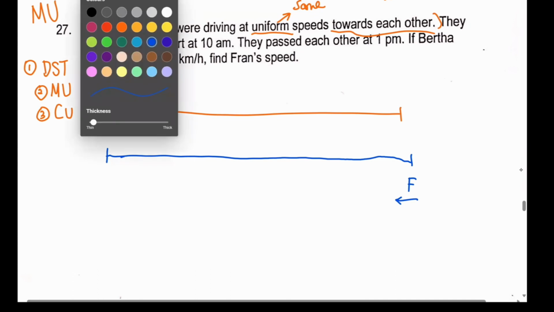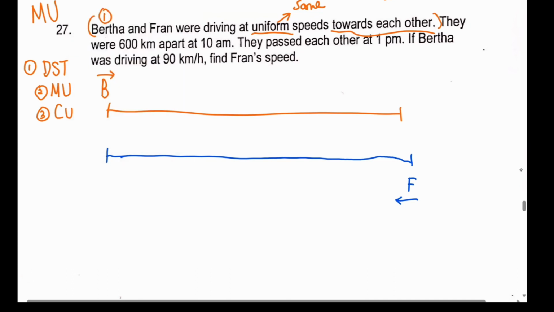Where? I still don't know. Now, one thing for sure I know is that they were 600 kilometers apart at what time? 600 kilometers apart at 10 a.m. Okay, so is there anything that I can do for this? When I see that they are 600 kilometers apart, what does that mean? This is the distance. Agree so far? And this is 10 a.m. This is the time. Make sense? And what time did they pass each other? 1 p.m.